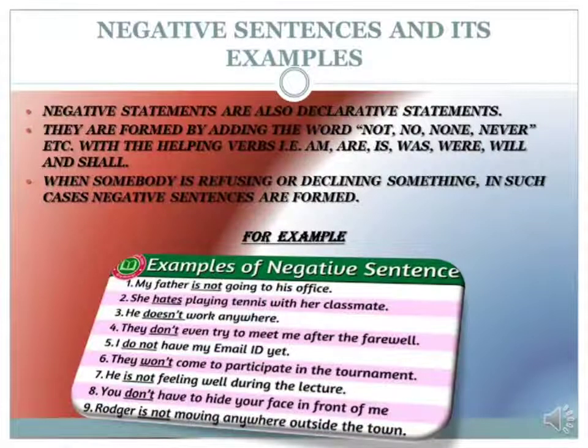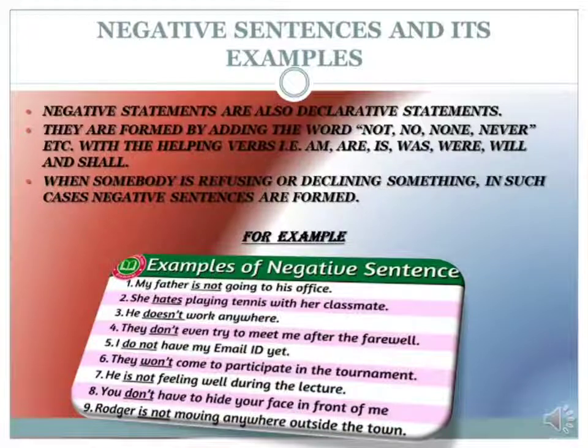So now let's move on to understand what the negative sentences are. Here are the examples of the negative sentences along with the explanation. Negative statements are also known as the declarative statements. They are formed by adding the word not, no, none, never, etc. with the helping verbs, that is am, are, is, was, were, will and shall.